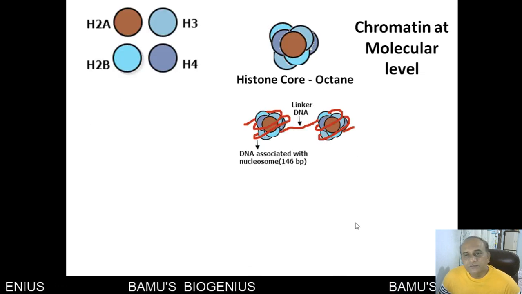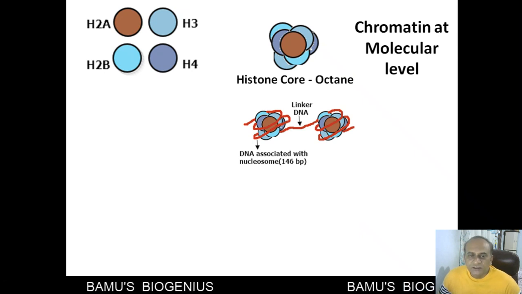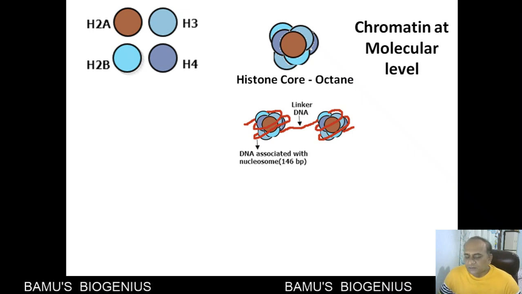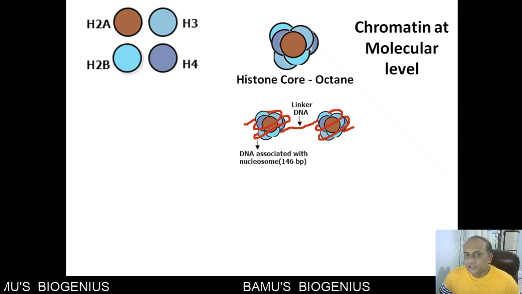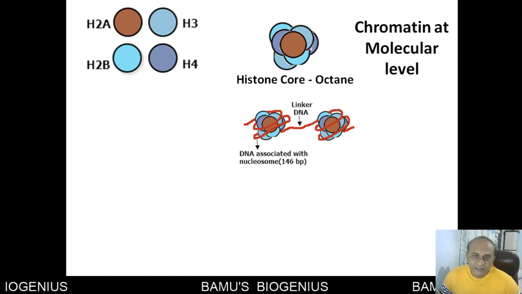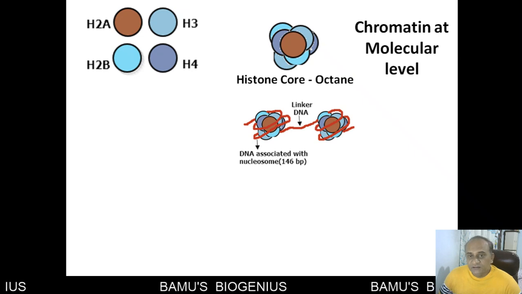Then if we see the chromatin at a molecular level, chromatin is nothing but DNA and proteins. These are special kinds of proteins that help in compacting the DNA molecule.